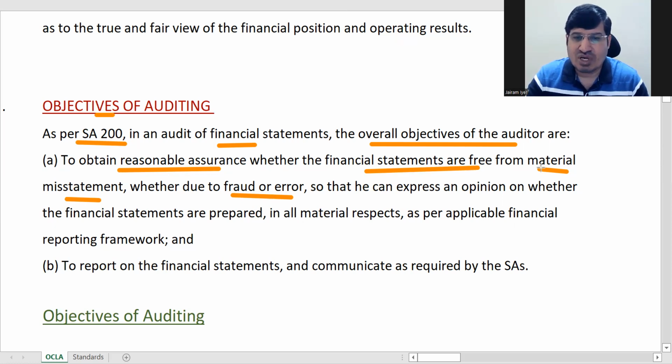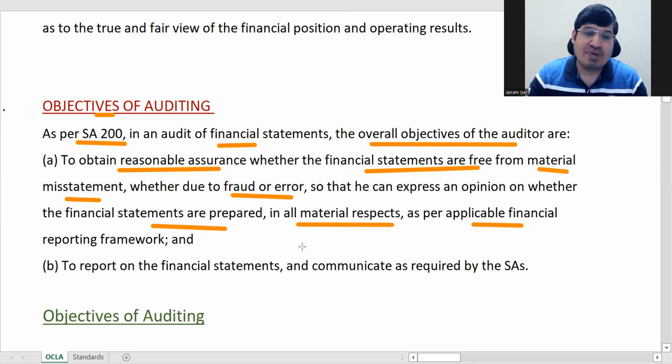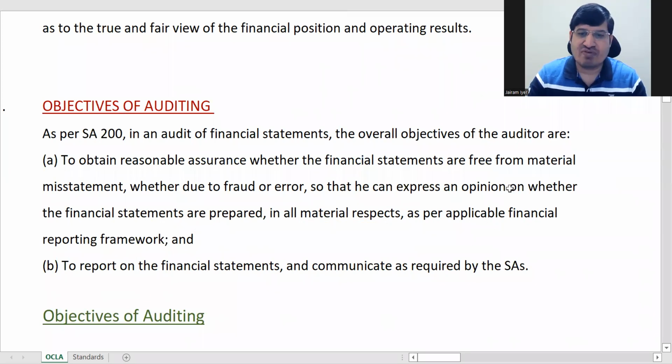Why? Because when he expresses his opinion, he can say that financial statements are prepared in all material respects, all main things, as per the applicable financial reporting framework. What is the applicable financial reporting framework? It's called GAAP, Generally Accepted Accounting Principles.